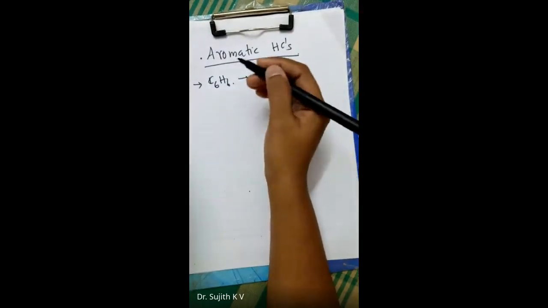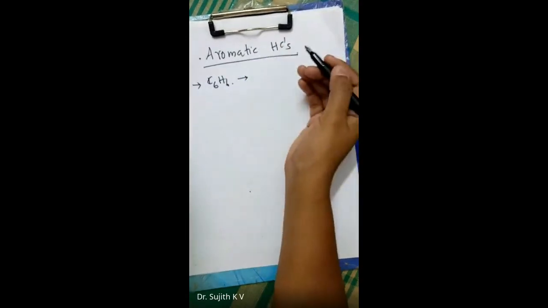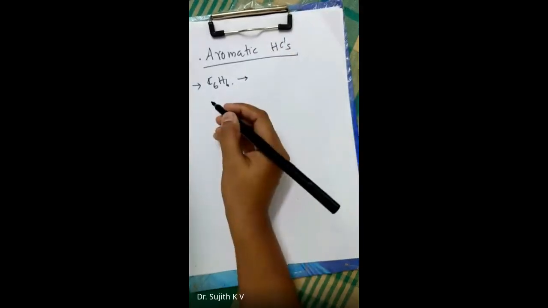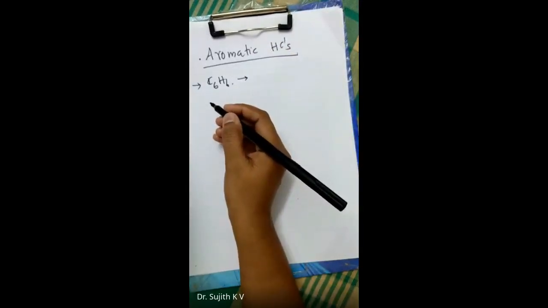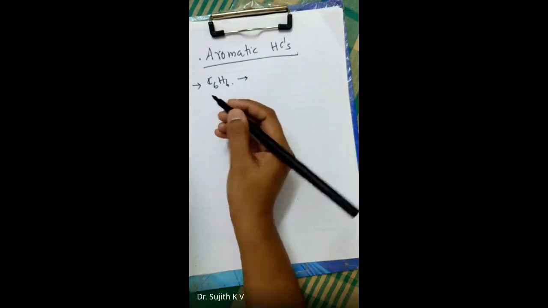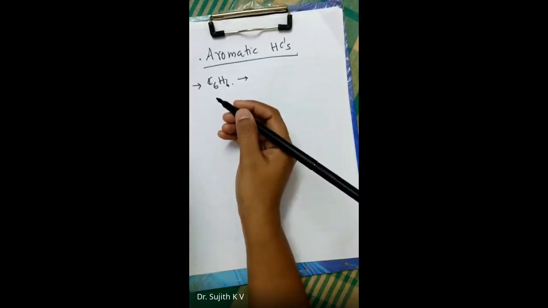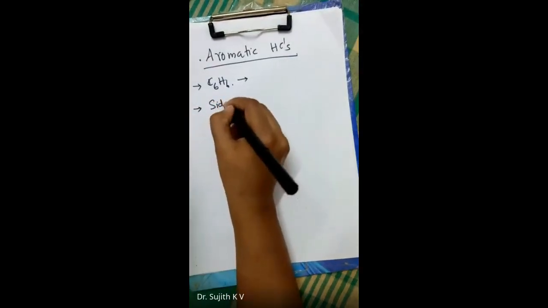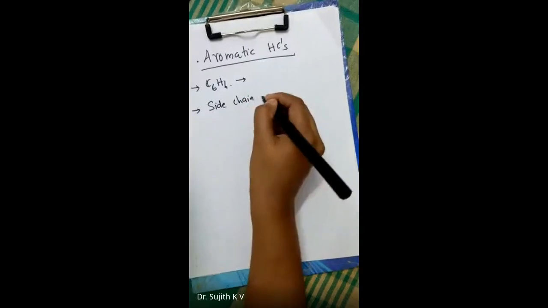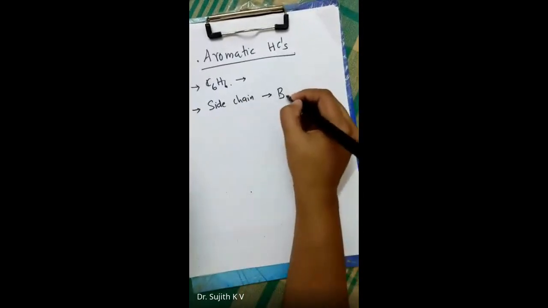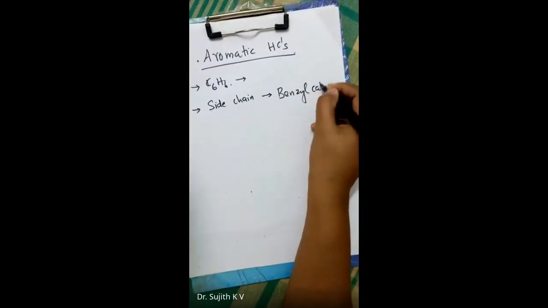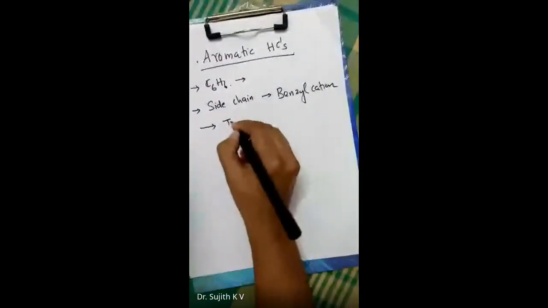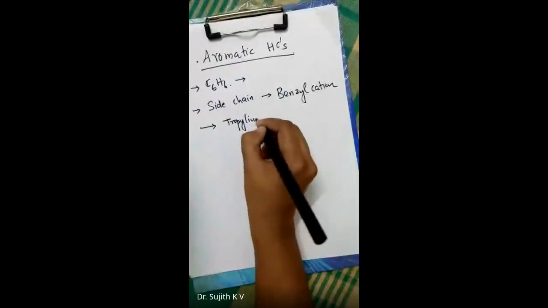When it is attached with a side chain, it normally gives the corresponding characteristic mass spectrum. When the benzene ring contains a side chain, it is normally cleaved from the benzene ring to form a benzyl cation. Normally, the benzyl cation is formed, and that rearranges to the tropylium cation.